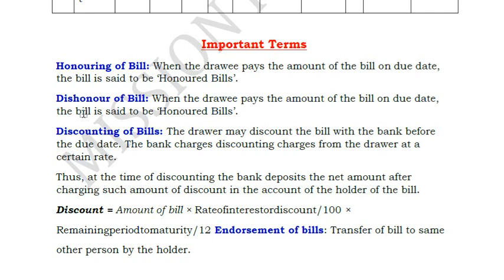Dishonor means when you don't pay the bill. Discounting of bills means when you go to the bank and ask the bank to pay you immediately by accepting a reduction in terms of interest. That means the bank will deduct some amount and pay you the balance. So this is called discounting, because you are getting a lesser amount. So it is called discounting of bills.